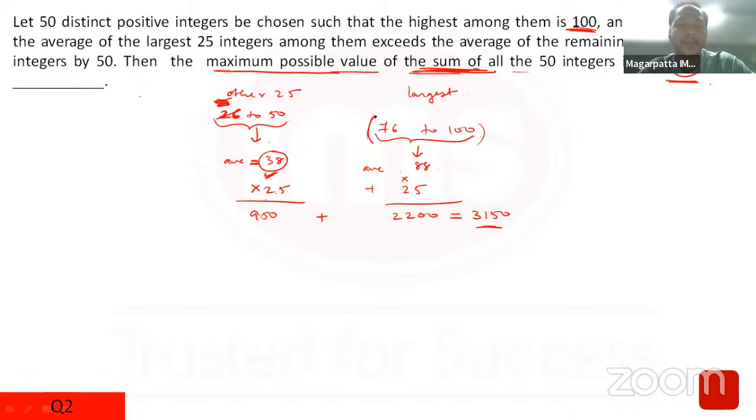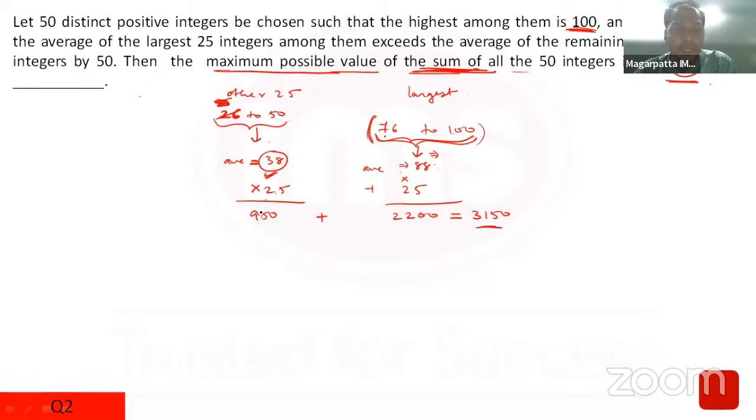Okay, where did 88 come from? So how do you calculate the average? From 76 to 100, the middle value is the average. 76 plus 100 is 176, divided by 2 is 88. Whenever you have some set of consecutive numbers, the average of the first and the last number would also be the average of the second and the second last, and that would actually be the average of the entire set of numbers. This is the property of AP.